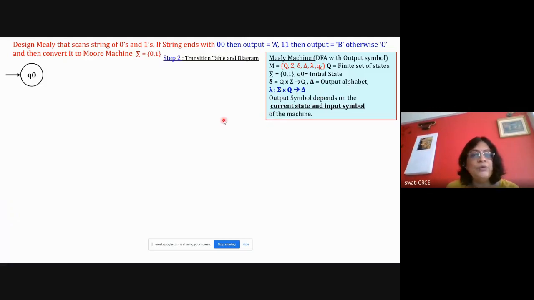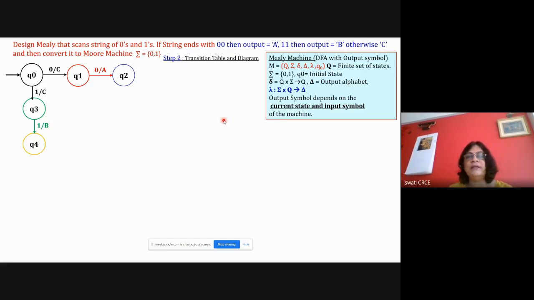Okay, then step two. Then for 00, draw the minimum length diagram. So if it is 00, output should be A. So for the first 0, output symbol is C. For the second 0, output symbol is A. So draw this diagram, minimum length diagram. For 00, A is generated. Now for 1, for the first 1, it is going to, suppose, Q3, then for the second 1, it is going to the next state Q4, and for 1, it is generating the symbol B. So the minimum length diagram is over.